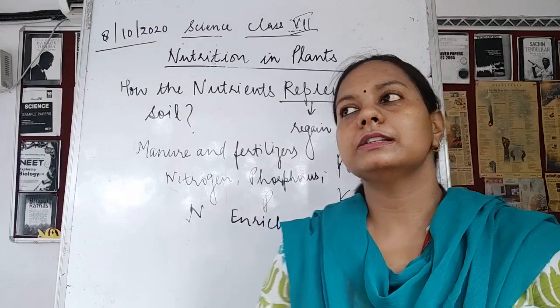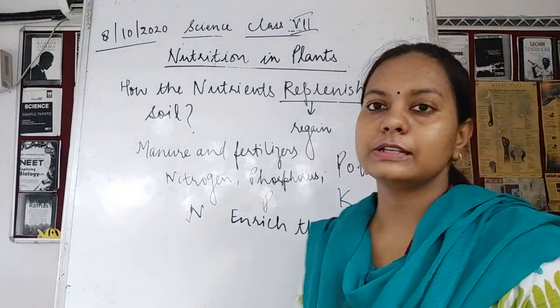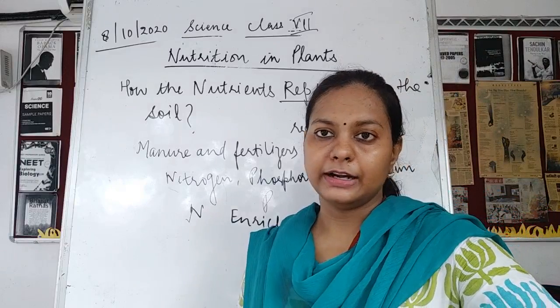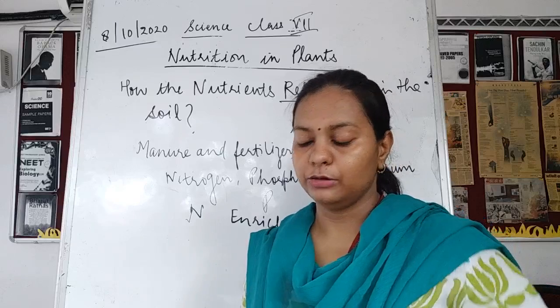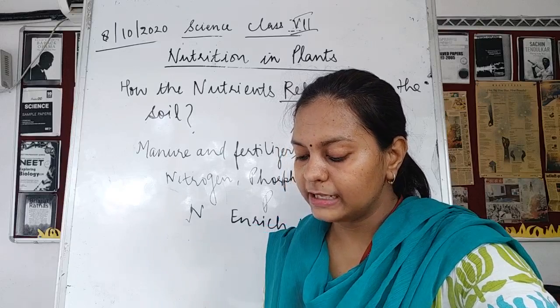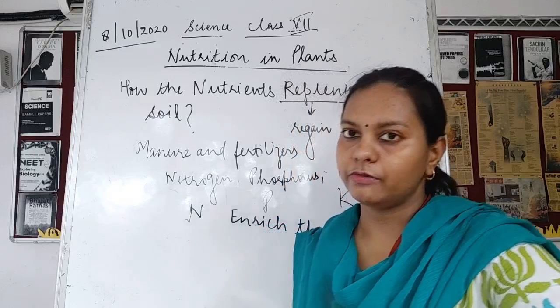So NPK, nitrogen, phosphorus, and potassium, these are the three minerals which are added to the soil so that the plants could grow healthily. Now we can grow the plants and keep them healthy if we can fulfill the nutrient requirement of the plant.